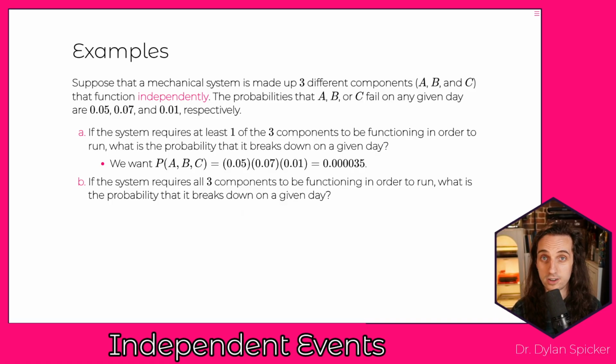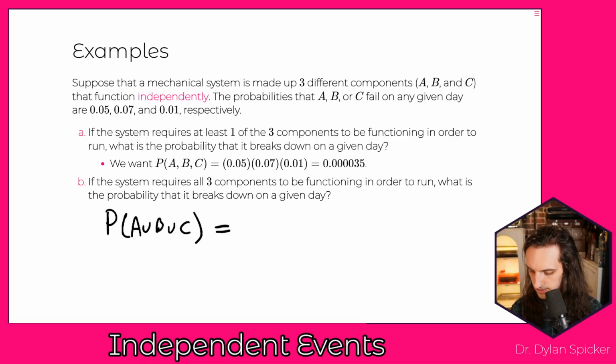Now, if they require all 3 components to be functioning in order to run, what is the probability that it breaks down on any given day? In this case, it's actually going to be quite a lot simpler for us to work not with the union, right? Because we could think about this, just like in the two-way case, as the probability of A or B or C, okay? And so we could work that out.